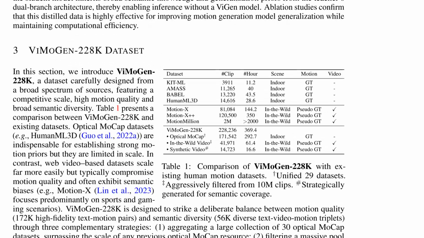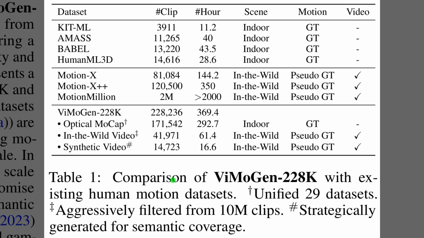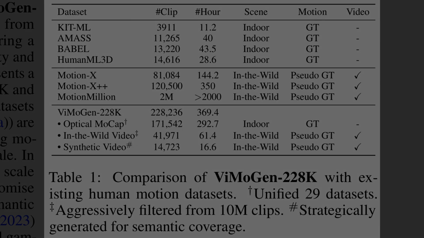So Table 1 compares motion datasets and makes the case that ViMoGen-228K combines scale and diversity without sacrificing quality. The table shows total clips and hours, along with whether motions come from indoor capture or in the wild video, and whether labels are ground truth or pseudo-ground truth, which means algorithmic estimates rather than verified capture. ViMoGen-228K lists separate counts for optical motion capture, in the wild video, and synthetic video to highlight balanced coverage. Compared with web video sets, it emphasizes higher motion fidelity because more entries rely on true ground truth.